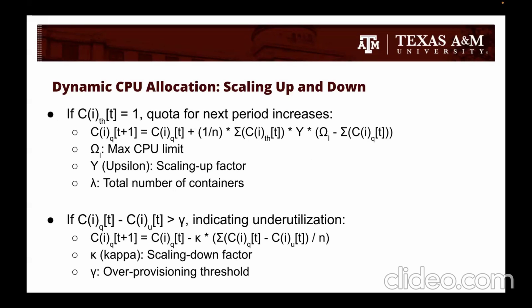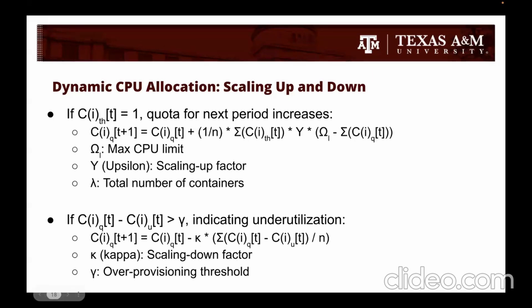The new quota is determined by the following formula, where omega L is the maximum CPU limit, epsilon is the scaling up factor, and lambda is the total number of containers. On the other hand, if a container's quota exceeds its actual usage, then we reduce its CPU quota for the next period. Specifically, if the container has unused quota beyond a certain threshold, the overprovisioning threshold, then the new quota is decreased using this formula given here. And here, kappa is the scaling down factor.